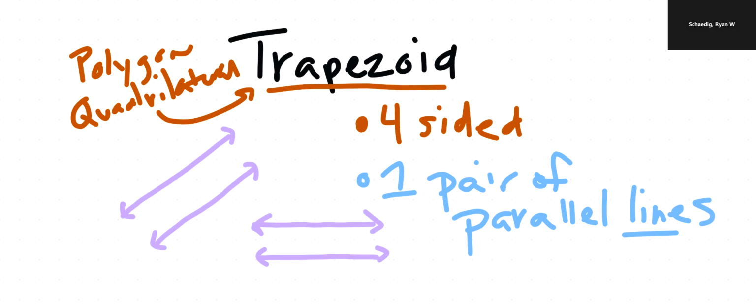Now, a trapezoid has one set of these in its shape. And that's going to make more sense. What I mean by a set is like this. What I'm circling right now, that's a set. Two lines together make a set, like a set of skis or a pair of shoes, I guess, pair or set.